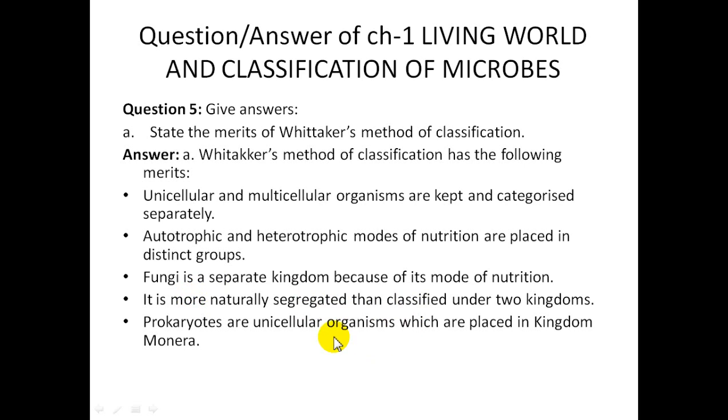Yes, he has given a new change to the classification, but still some of the organisms are not classified very clearly. Prokaryotes are unicellular organisms placed in the kingdom Monera. Yes, they are considered unicellular, but there are still some organisms where it is not clear whether they are unicellular or multicellular. So when you have to write demerits, you will write like this.